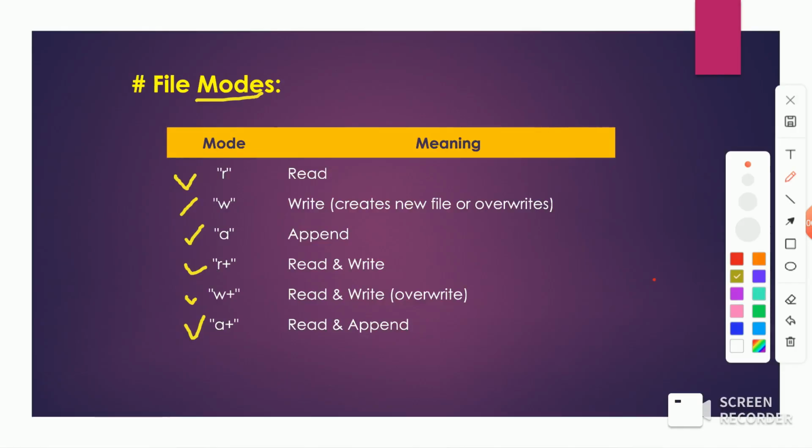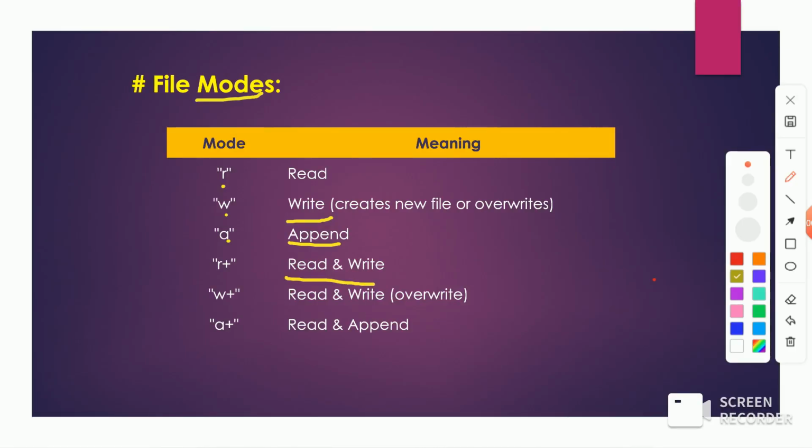As you can see here, for reading we need to specify the r mode. Whenever you want to write, create a new file or overwrite a file, we specify the w mode. Whenever you want to append data to an existing file, we specify the a mode.